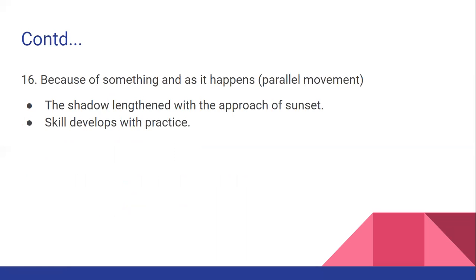Again, with is also used to denote when parallel movements take place. The shadow lengthened with the approach of sunset. So the length of the shadow was increasing as the sunset was approaching. So we are finding parallel movements here. Skill develops with practice. As you practice, your skill develops.